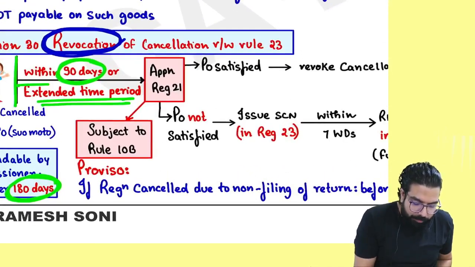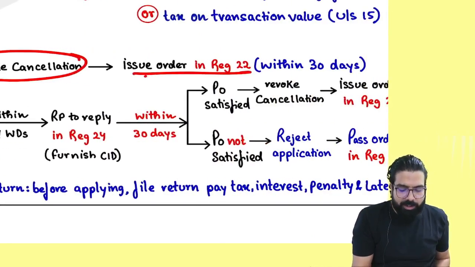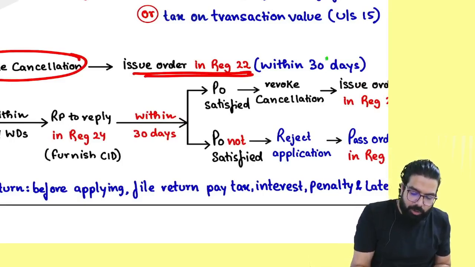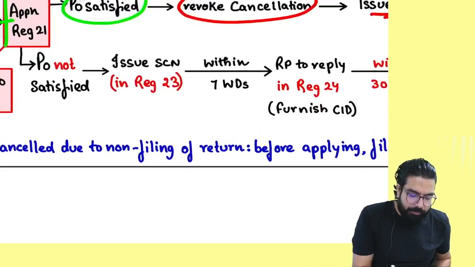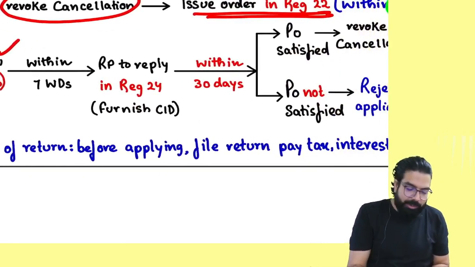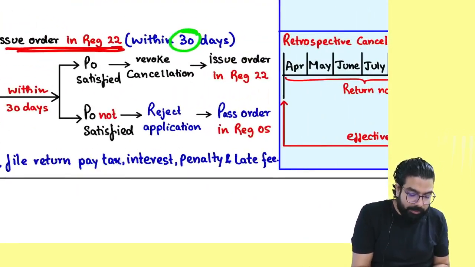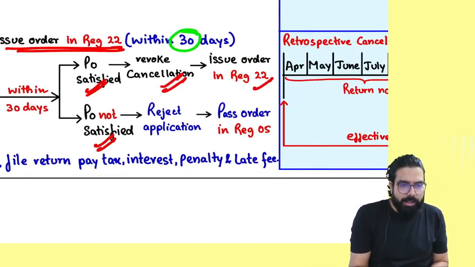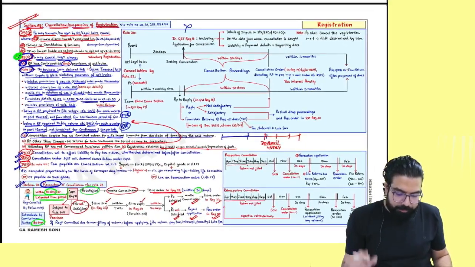Sir, I went in and applied for revocation. If the proper officer is satisfied, he will revoke the cancellation order and he will issue an order within how many days, everyone? 30 days. Remember this point also. The revocation order will be given within 30 days. But sir, if the officer is not satisfied that he should revoke my cancellation, then he will give me a notice. I should reply within how many days? 7 days. And within the next 30 days, if the proper officer is satisfied, he will revoke the cancellation and issue an order. If he is not satisfied, he will reject and pass an order. Can we go ahead, everyone? Everyone over here now. Listen.